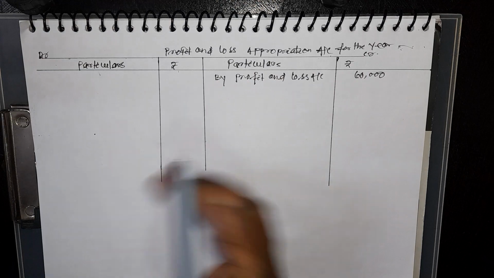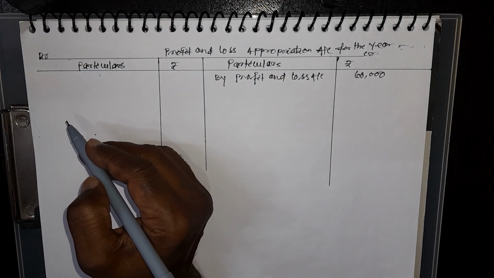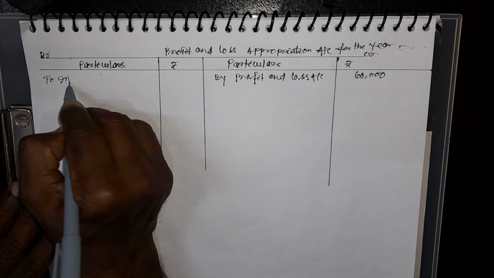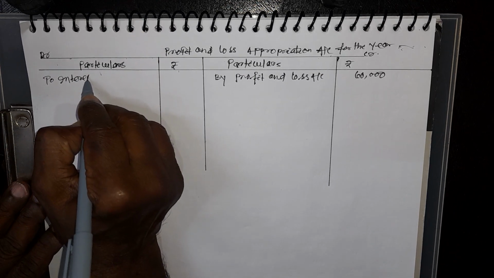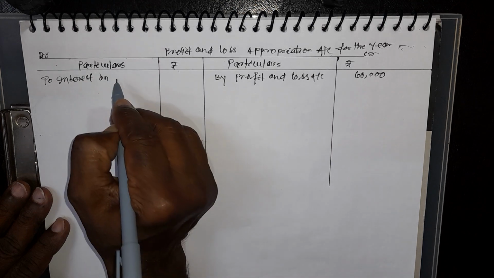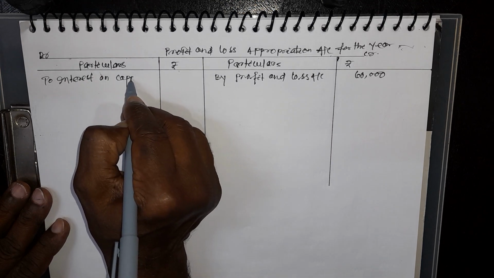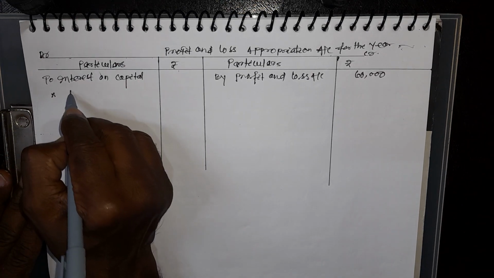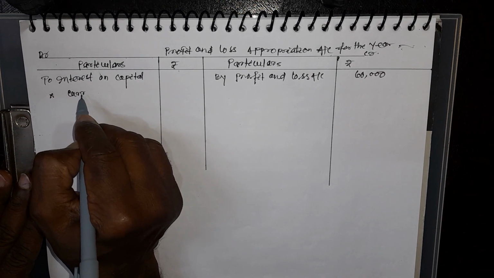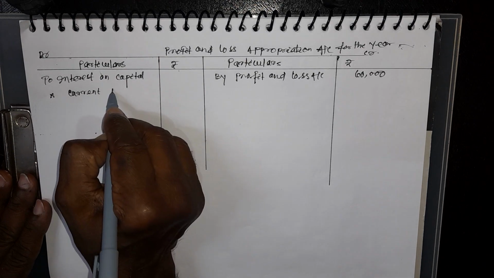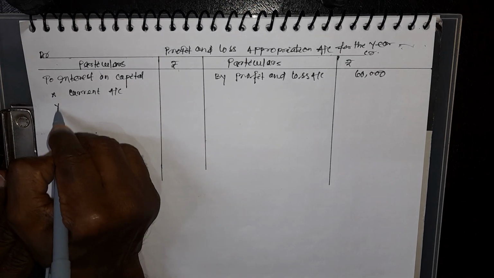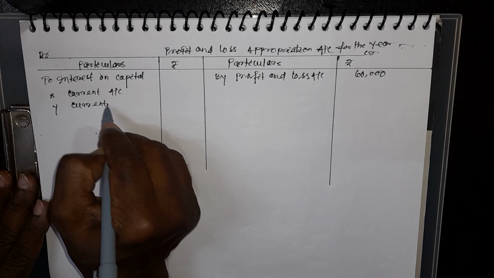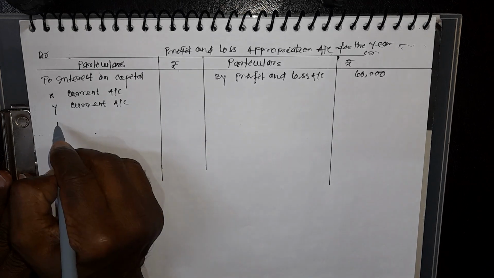Interest on drawing is given, so we write it here. Interest on capital. X current account, Y current account, Z current account, because capital is fixed, as mentioned here.